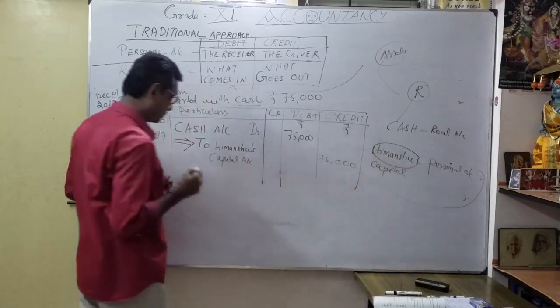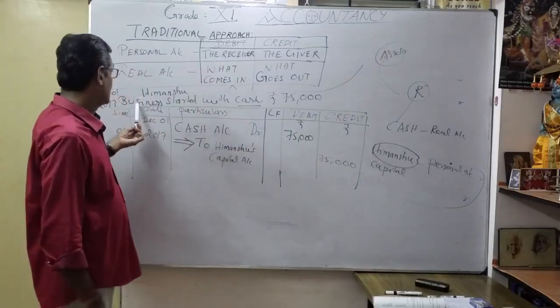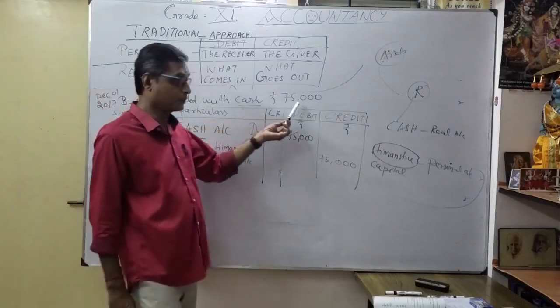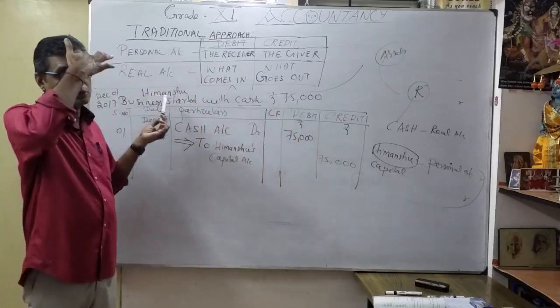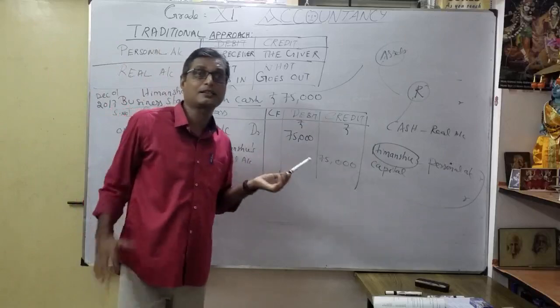Now you understood how to form a journal entry. It's very, very important. Business started with cash 75,000. Who started? Himanshu started. That's why I am debiting the cash account, because cash comes under real account.